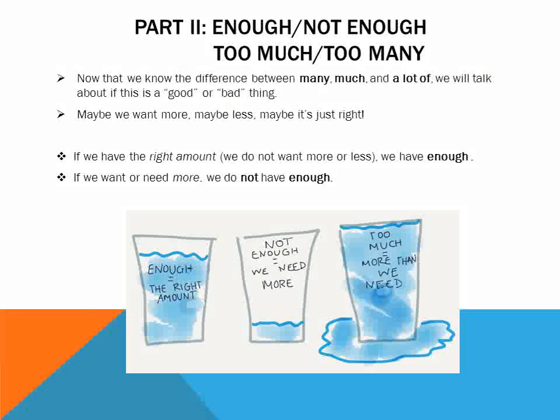Now the one in the middle, it looks like we need a little bit more in our glass. We do not have enough. We will use not enough for this situation. And the last one on the right, clearly there is too much here. It's more than we need or more than we want. The water is coming out of the glass, and this is a bad thing. We have too much water.